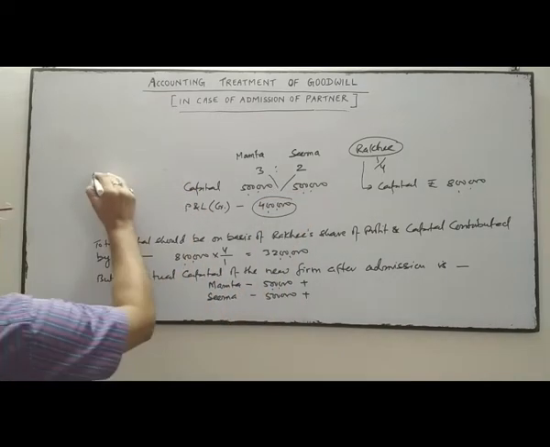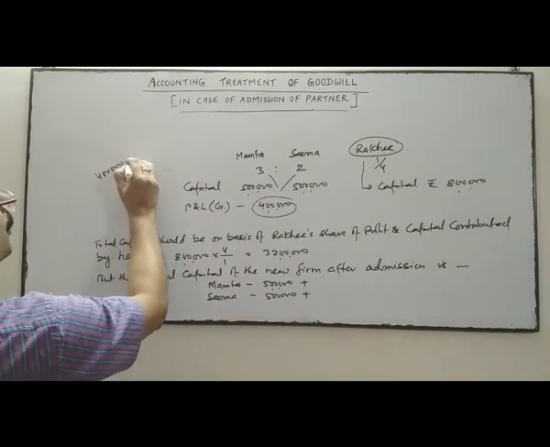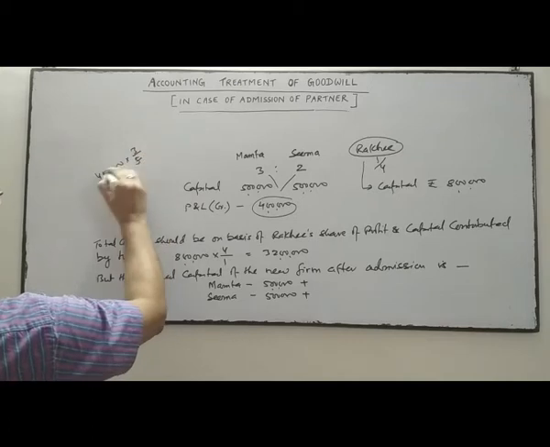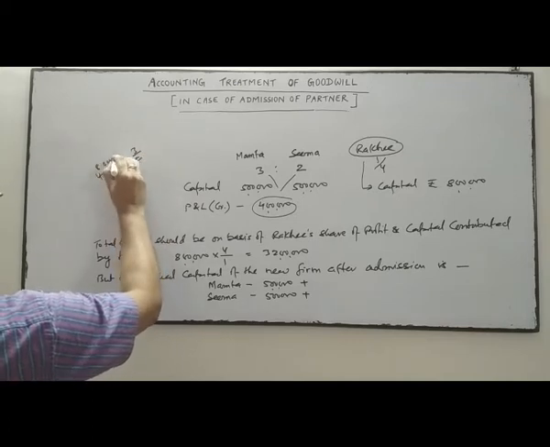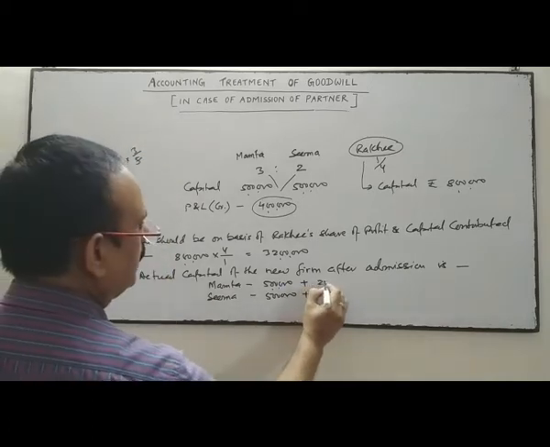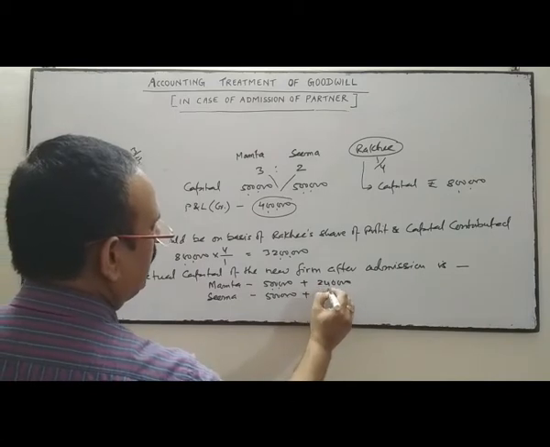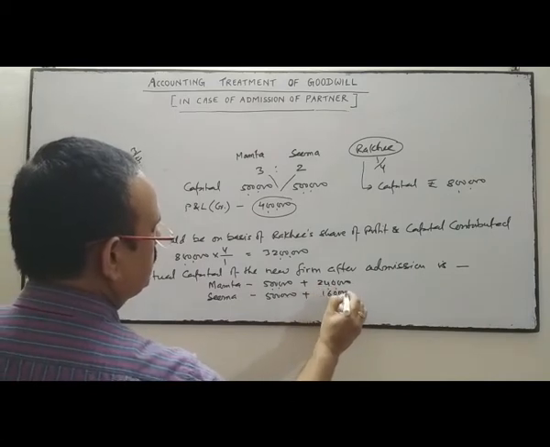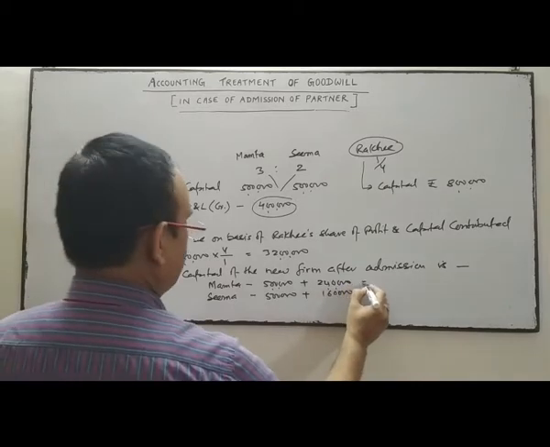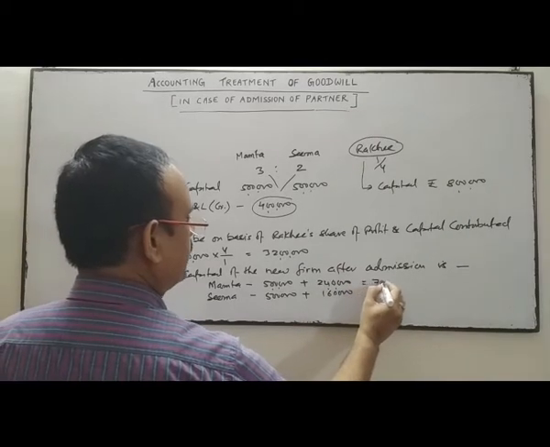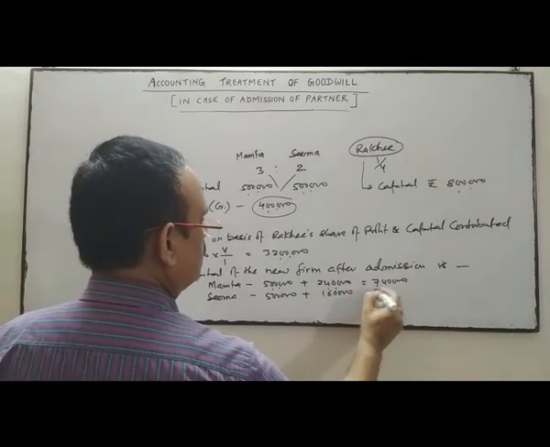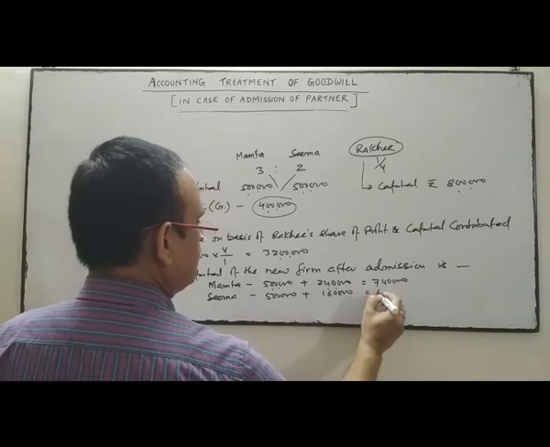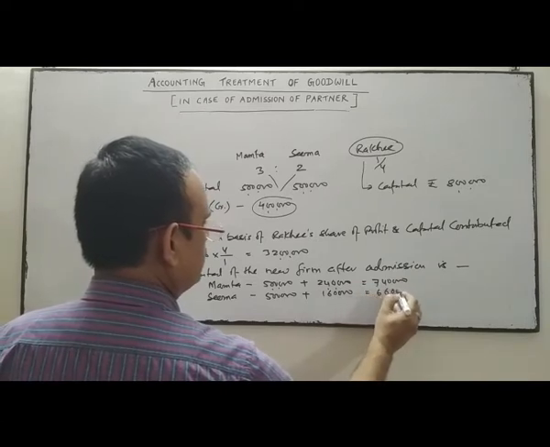So 4 lakhs into 3 by 5, 2 lakh 40 and 1 lakh 60.